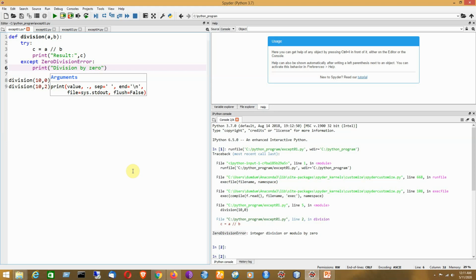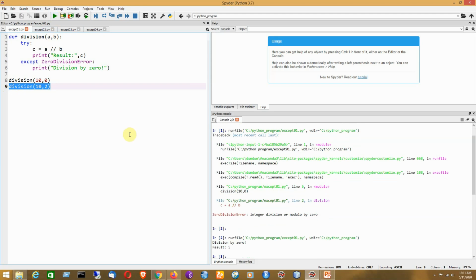Because of this kind of clauses like try and except in the Python program, the remainder part of the code that is considered to be legal will be executed. So there will not be any skipping of the remainder part of the code that actually occurred in the earlier run of the program. Now just have a look at it. Now the program is running perfectly.